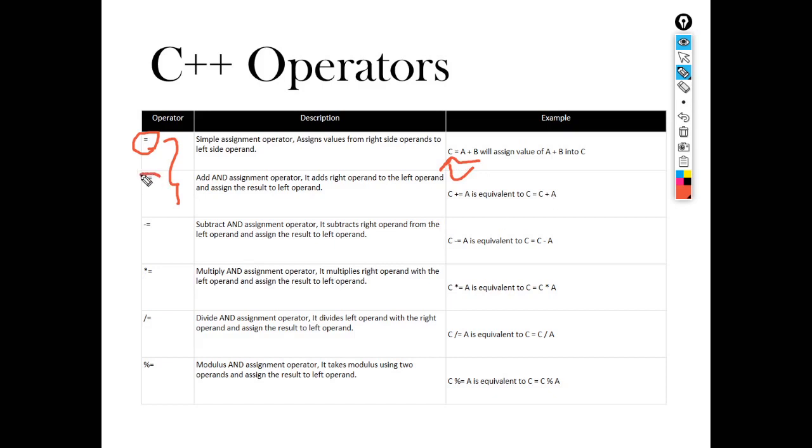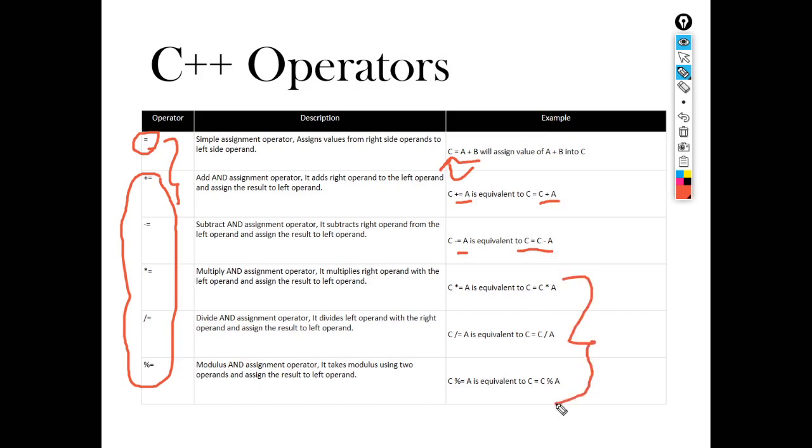All these are the compound assignment operators. Plus equals to: C plus equals A means C is equal to C plus A. C minus equals A means C is equal to C minus A, like this. So this is the short form for writing compound assignments. C divided by A is stored in C. C mod equals A means C mod A is calculated and stored in C.